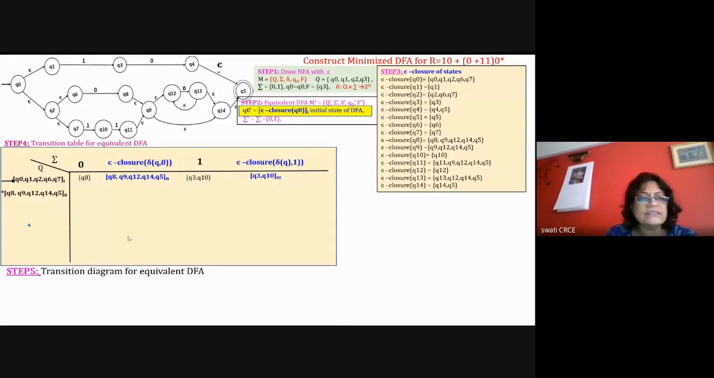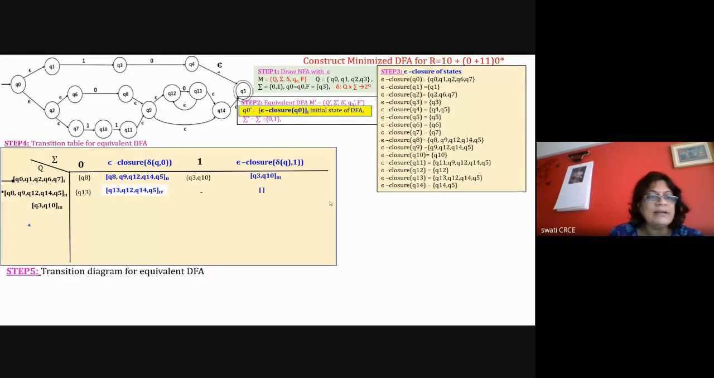Now we take the second state with 0. You have to find out all the transitions. So with 0, it is Q3. Its epsilon closure Q13 is 13, 12, 14, 5. Then with 1, there is nothing. So it will go to the dead state, and the dead state I am not numbering right now. Okay. Now you take the third state.